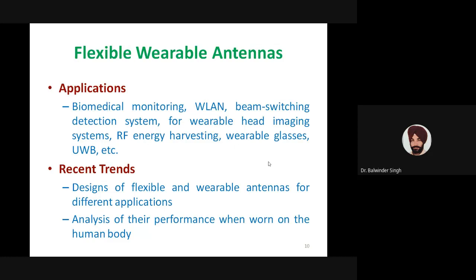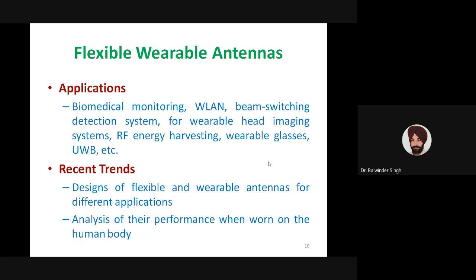RF energy harvesting, wearable glasses, ultra wideband. These are some of the topics where these antennas are used extensively, but this list is not in any way complete. We can add many different terms to these applications. And these applications may be implemented with IoT technology or by some other technologies.